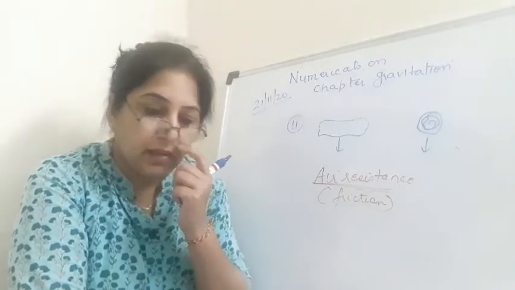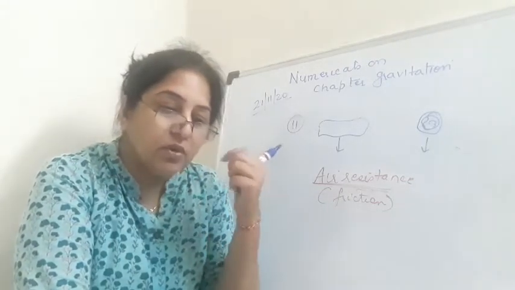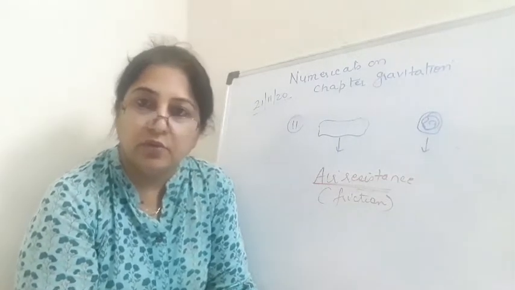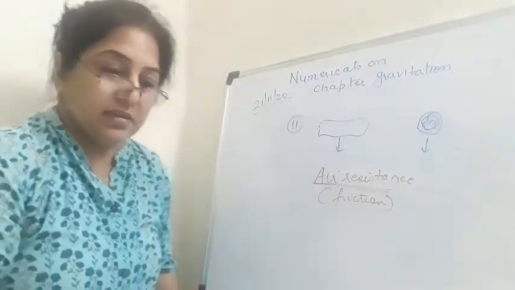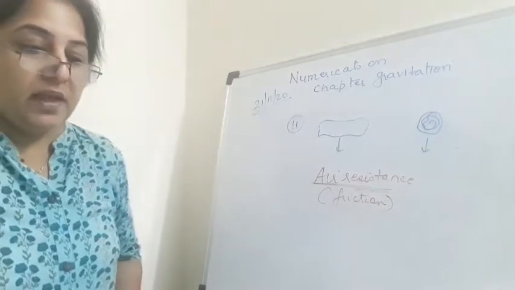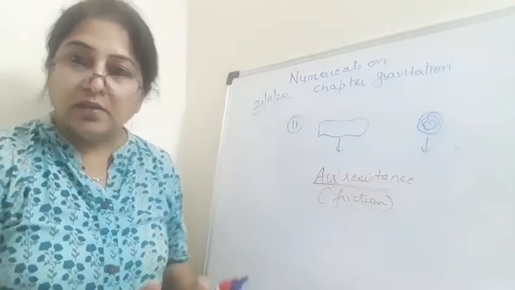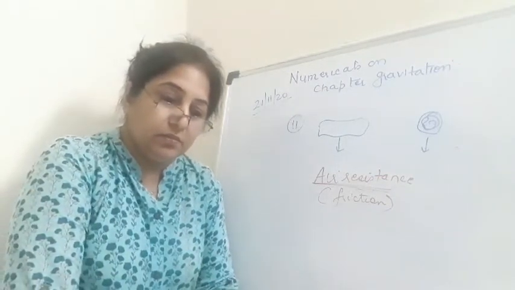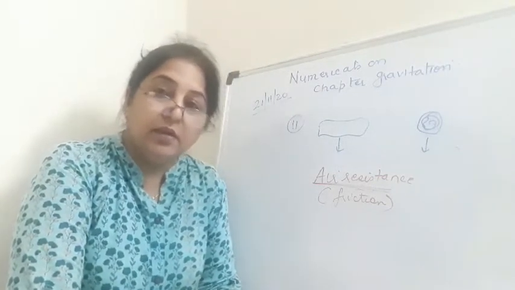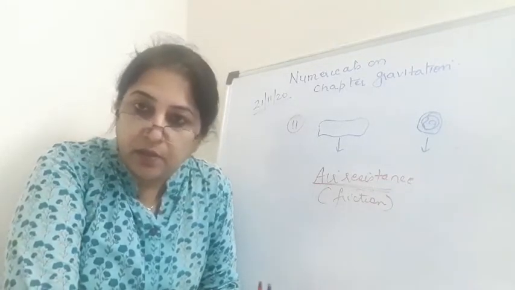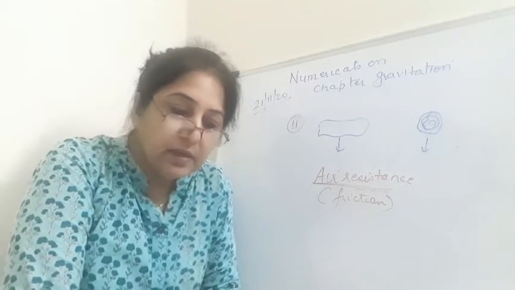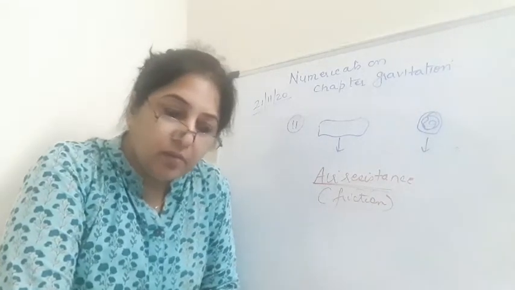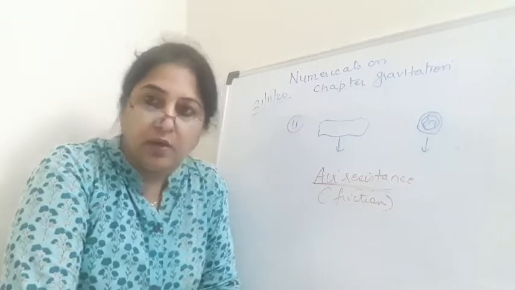Now 12th: the gravitational force on the surface of the moon is only 1/6 as strong as the gravitational force on the earth. I had explained this derivation to you, that the gravitational force on the moon is weaker as compared to the surface of the earth. So what is the weight in newtons? Weight is measured in newtons because weight is a force. What is the weight in newtons of a 10 kg object on the moon and on the earth?